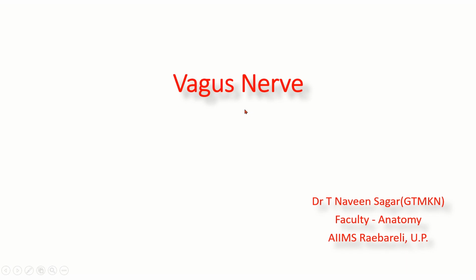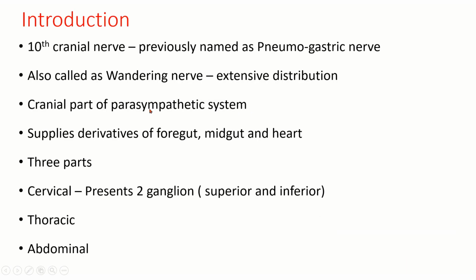Today we'll be discussing the vagus nerve. It is the 10th cranial nerve, also named the pneumogastric nerve and also called the wandering nerve because of its extensive distribution. It forms the cranial part of the parasympathetic system, supplies derivatives of foregut, midgut and heart. There are three parts: cervical part in the neck, thoracic part and abdominal part.